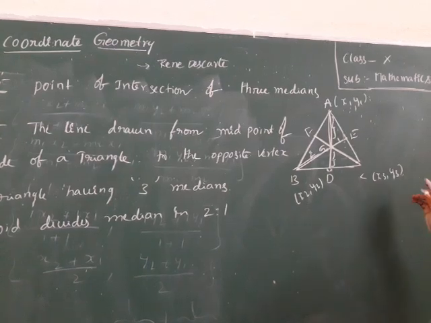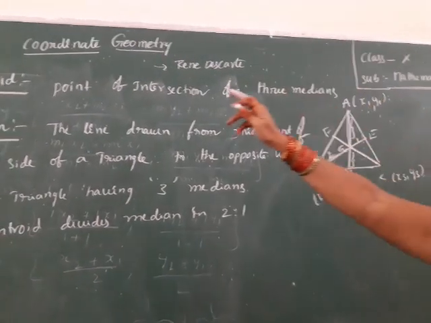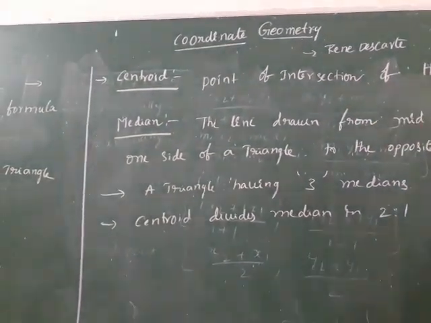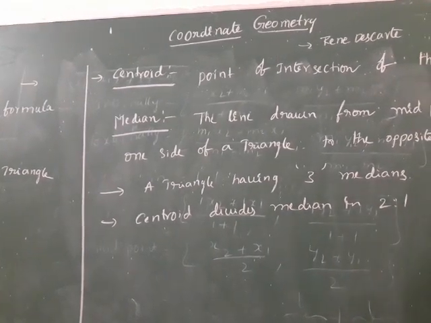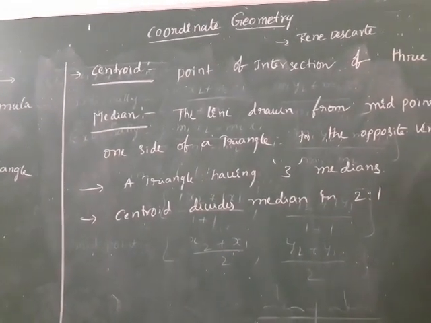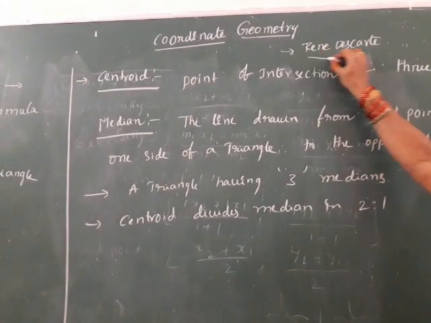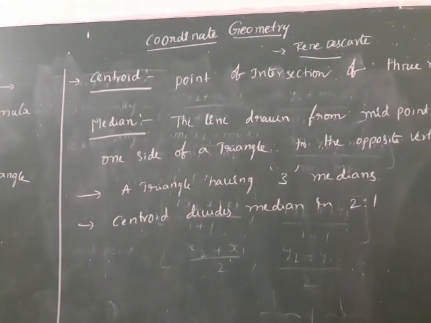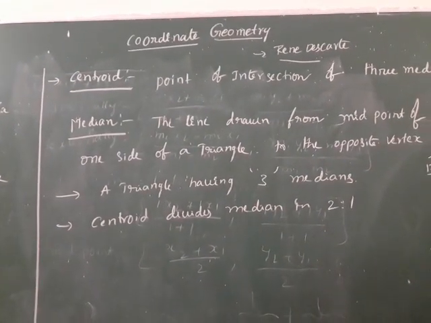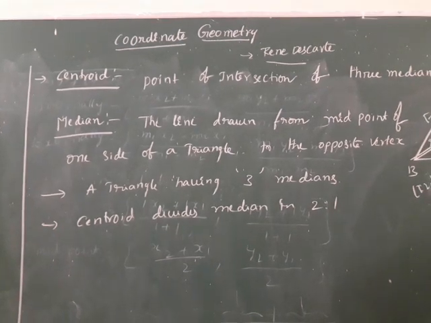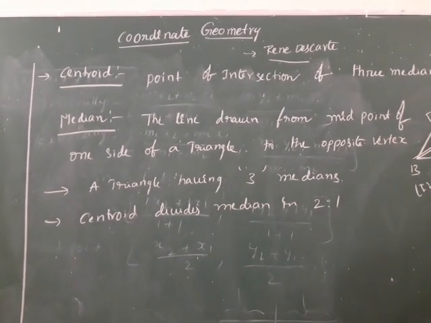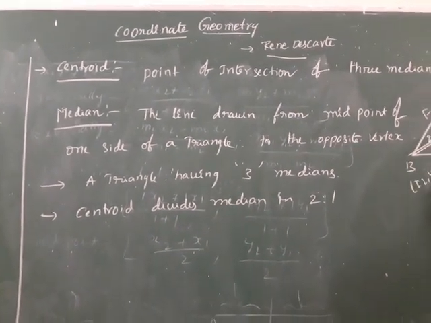That's why the name of this geometry is coordinate geometry. Order is very, very important. Mathematicians derived a new chapter in mathematics history through this ordinates concept. Okay, so these are the ordinates of the triangle ABC.